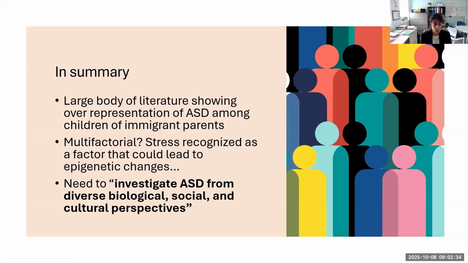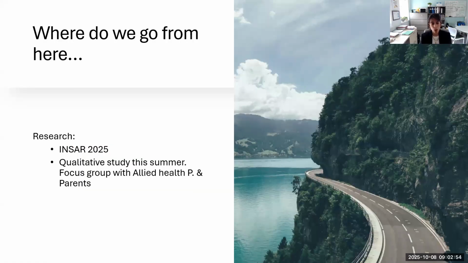So in summary, there's a large body of literature showing an overrepresentation of autism among children of immigrant parents. Is this multifactorial? It seems like it is, but stress is recognized as a factor that should be further studied. And I'm quoting Dr. Krafa from that systematic review: it seems that there's a need to investigate autism from a diverse biological, social, and cultural perspective. So where do we go from here?